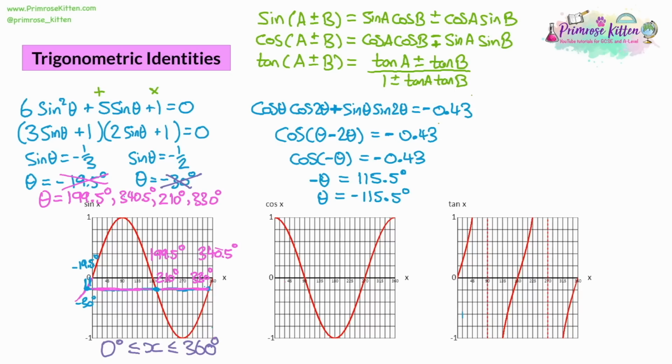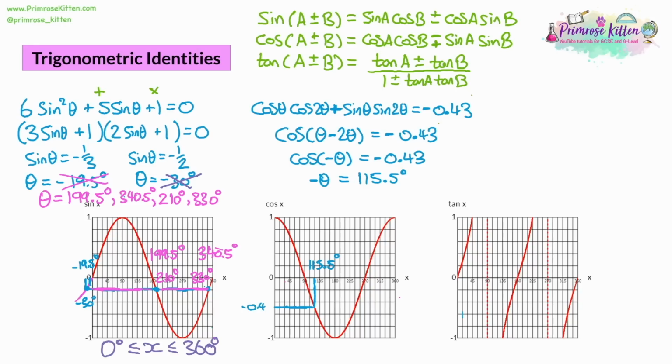Now, you can sketch between 0 and 360, and then you can maybe extend the graph backwards, and that'd be one method of doing this. Another method is, why don't we do it with negative theta and then swap the signs on our final answers? So negative theta is 115.5. So let's find 115.5. So we had 0.43, so it's a negative 0.43, and then that corresponded to